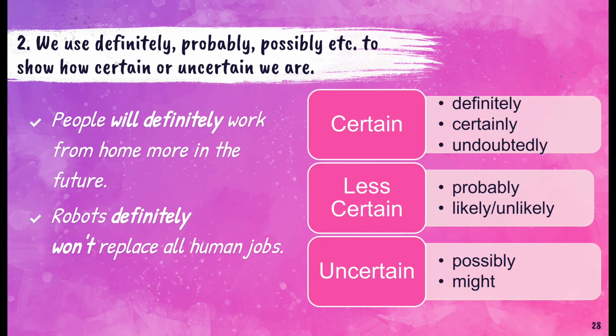We use definitely, probably, possibly, etc. to show how certain or uncertain we are. People will definitely work from home more in the future. Robots definitely won't replace all human jobs. You can see a list of adverbs on the right, and when you are certain about something, you will use definitely, certainly, undoubtedly. When you are less certain, you will use probably, likely, unlikely, and when you are totally uncertain, you will say possibly, might.